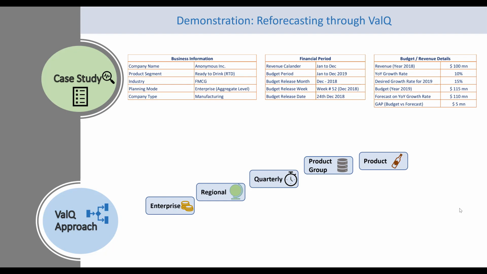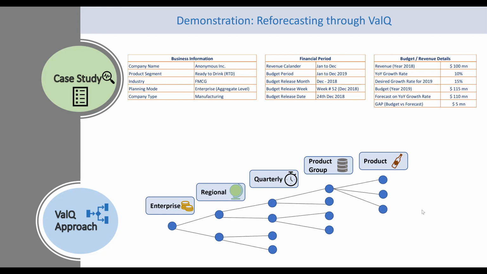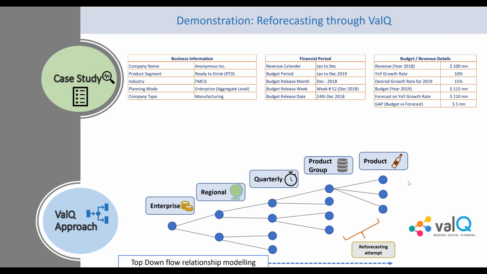And what will happen post the data has been fetched inside the tool is there will be a relationship between a parent and a child node created right till the entire top-down flow relationship modeling is set and achieved. So in the end, finally at product level, we can have this relationship, and then we understand that the reforecasting attempt is going to be applied between either product group or product level. So we're going to see how we do it on ValQ. But before we do it, we will also have to quickly understand how our data set looks. So let's do that right away.